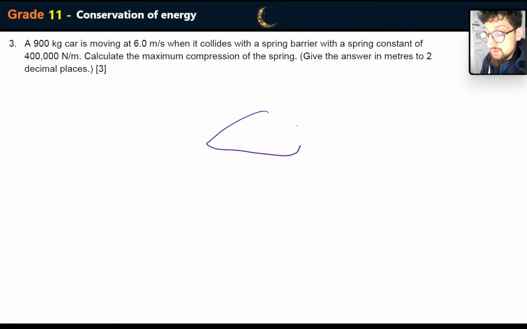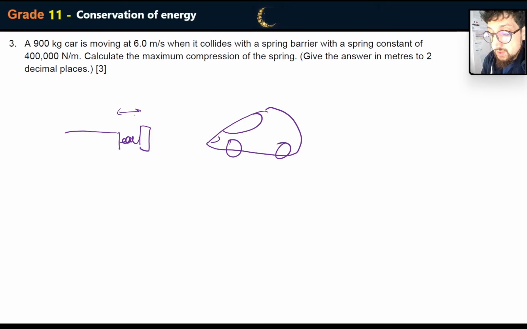So here's the situation we have. We have a car that collides with a spring barrier. Okay, and they want us to work out the compression here. We don't know what that is. We know the mass of the car is equivalent to 900 kilograms. And do we know the speed? Yes, the velocity is equal to 6 meters per second. So we've got everything we need. In this case, we can solve the kinetic energy.